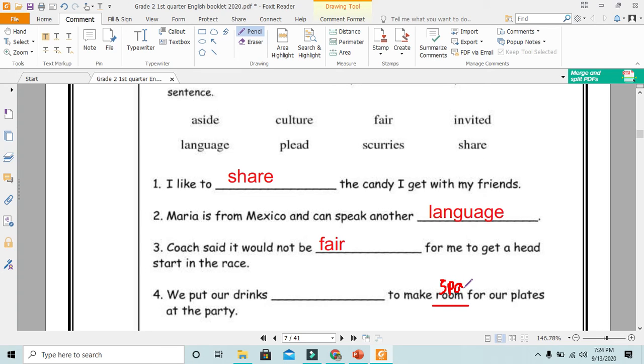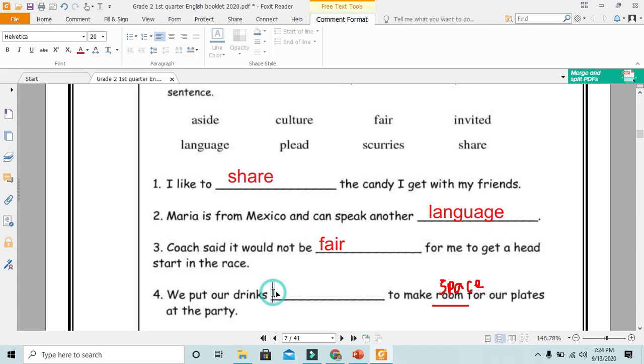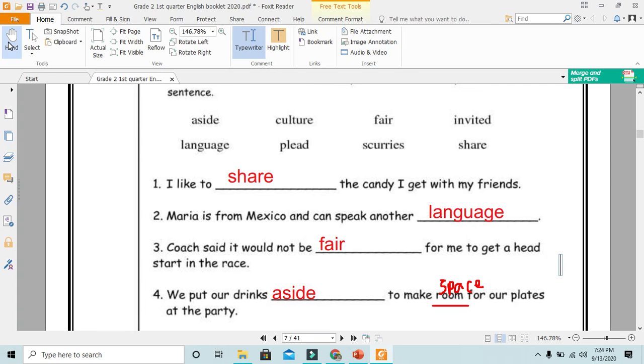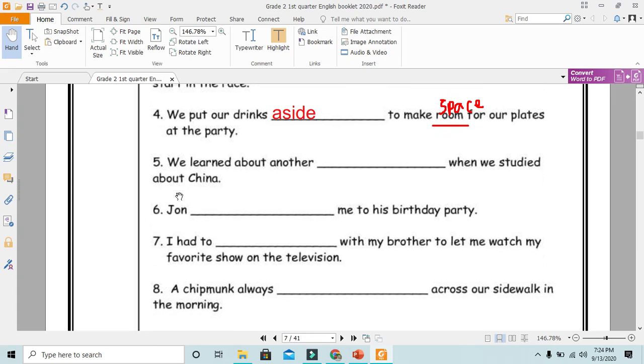It's a space. So we put our drinks what? Aside. This means on one side. Good answers.